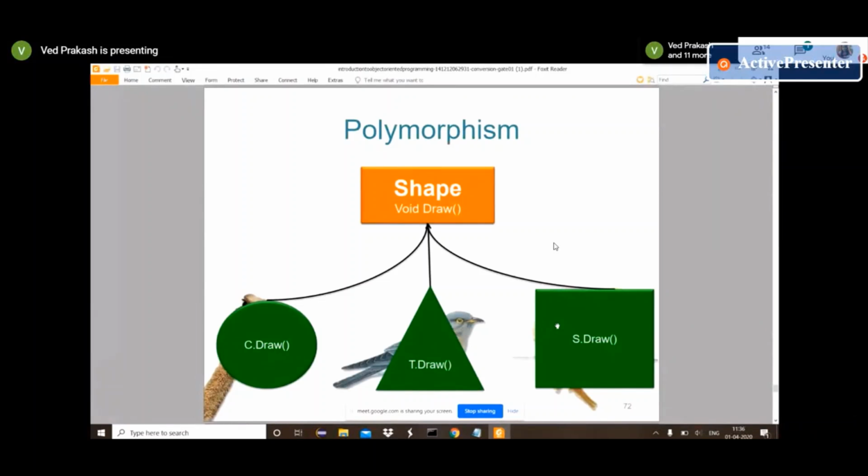In object-oriented programming, we have 4 pillars: encapsulation, inheritance, abstraction, and polymorphism. Inheritance is how we are reusing properties of our parent class. In abstraction, how we force a method-level contract on our subclass.